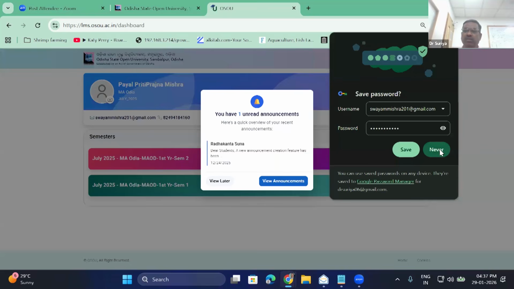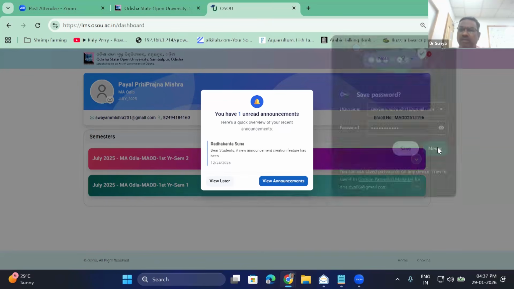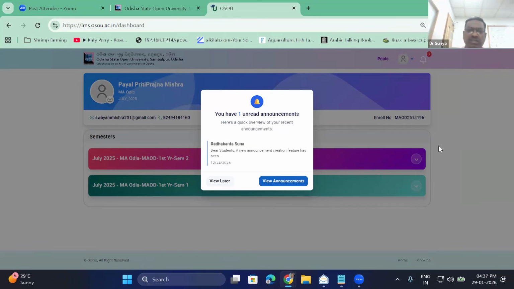Now you say never, because if you save the password on a personal computer, it is okay. But if you save it like this in an internet center or at a friend's house, this email ID can be misused by your friends. So always say don't save, you put never, so that the password is not saved here.